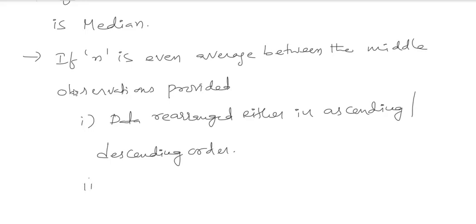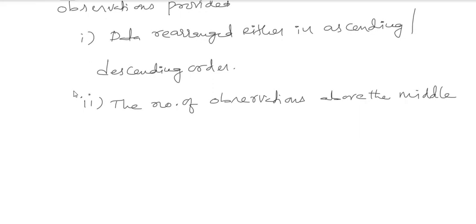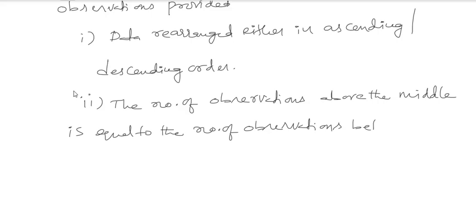And the other one will be the number of observations above the middle is equal to the number of observations below the middle.